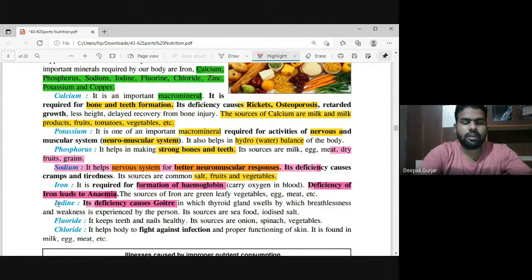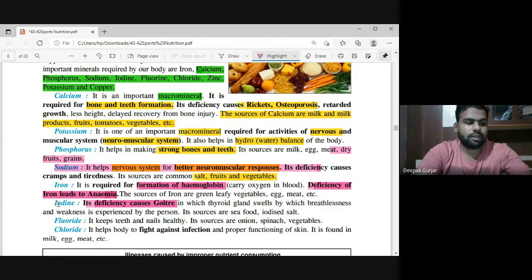Okay. When we talk about iodine, the deficiency of iodine leads to goiter. Goiter means your thyroid gland swelling basically. About iron, it is a mineral which helps in the formation of hemoglobin. Hemoglobin carries oxygen, and the deficiency of iron leads to sickle cell anemia.